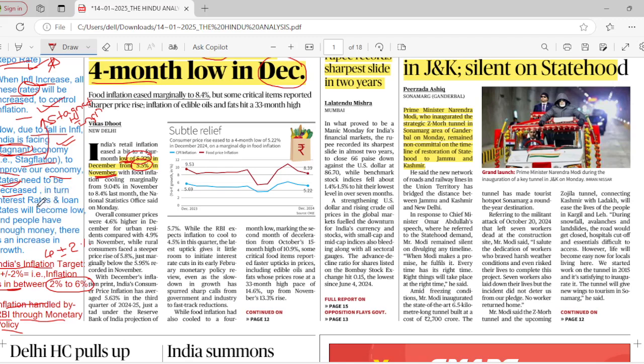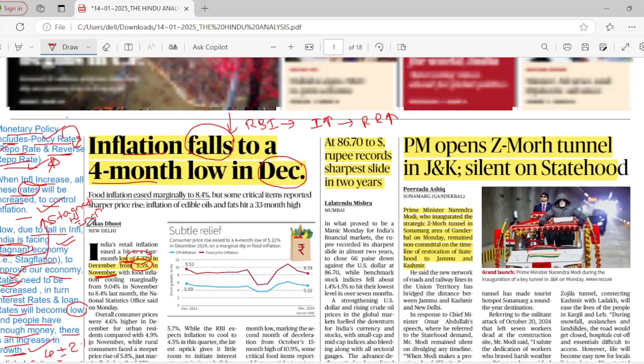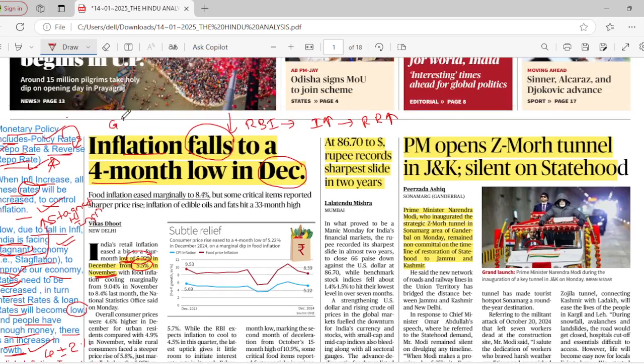in order to decrease interest rates and loan rates, which will automatically decrease once you decrease these policy rates. Understood? People will have enough money if inflation is controlled, and we can see growth in our economy also. This is important for economy purposes, GS3.